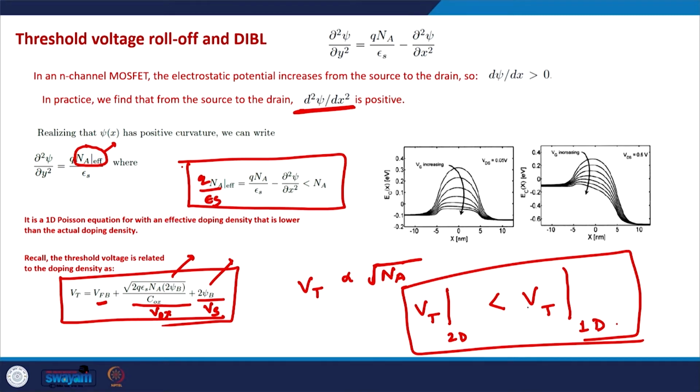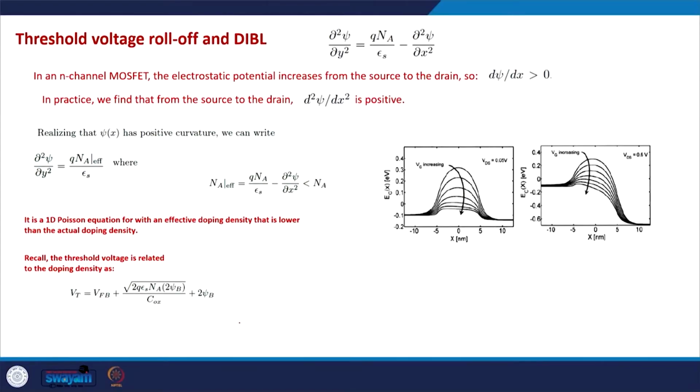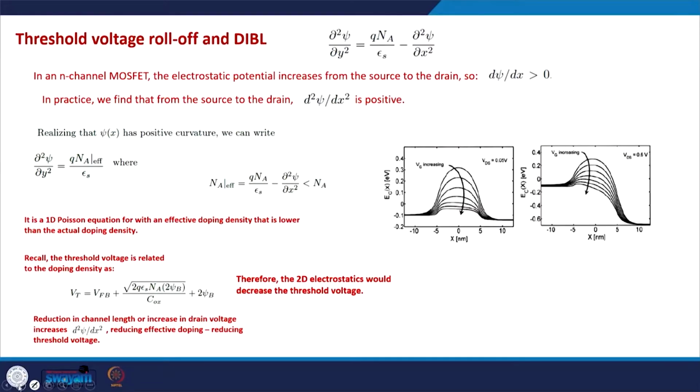This also explains the DIBL or the threshold voltage roll off that we started our discussion with. Similarly, various other parameters will also change, the depletion width will change, and all of those parameters you can figure out yourself.